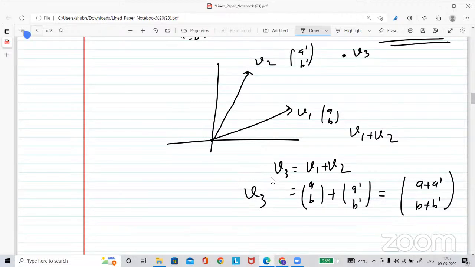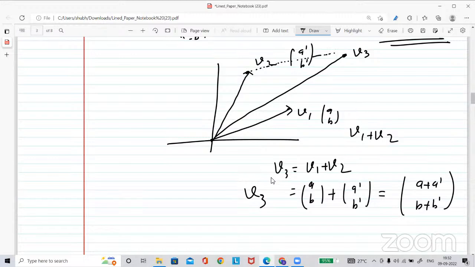But how is it obtained? It is said to be like this. What is happening here?